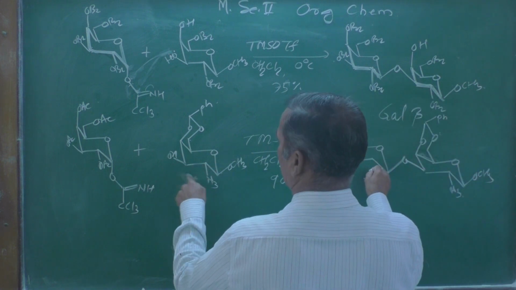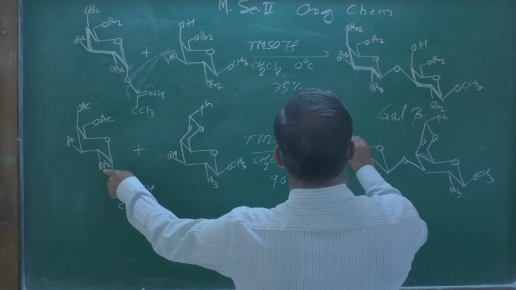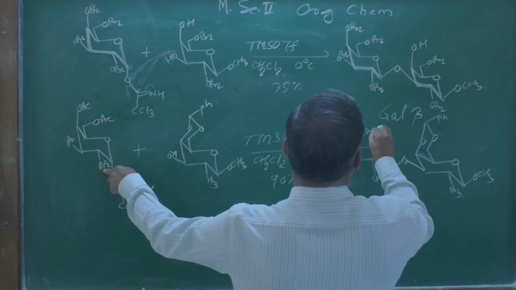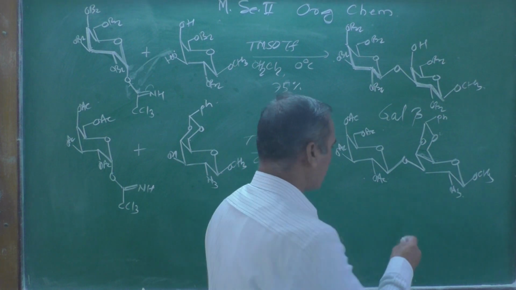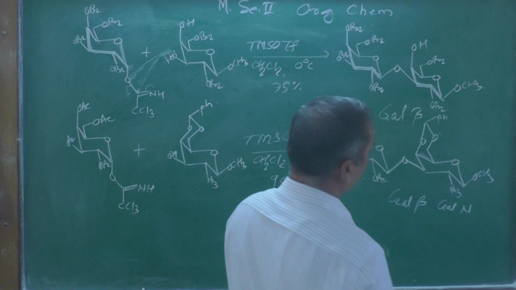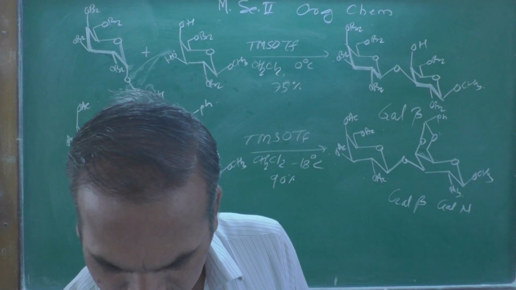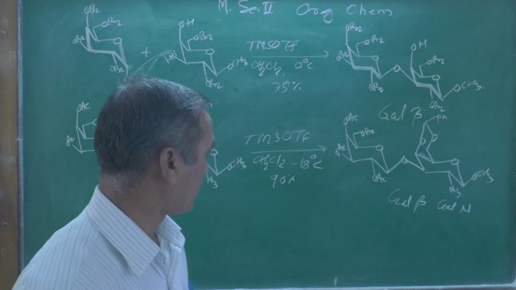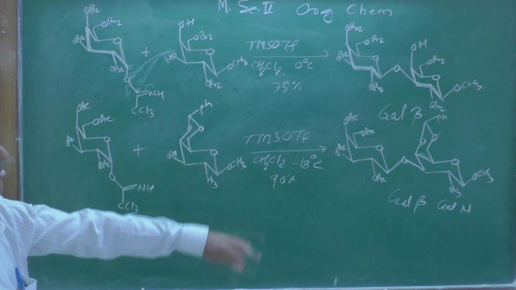On this side there will be OAc, OAc, here also OAc, and here you can write OAc like this, and the name of this compound will be gal beta, gal N. N means that the azide group N3 still remains there, and therefore gal N. So that is the representation of this scheme, a very systematic way we can draw.